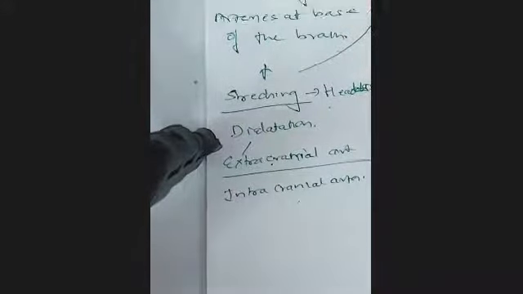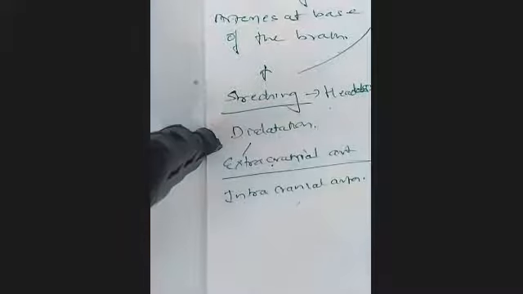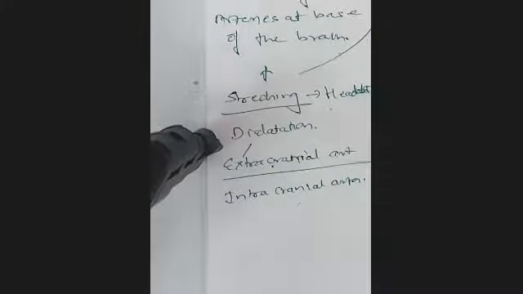Now another thing you have to understand is that there are two types of hemorrhages seen, extradural hemorrhage and subdural hemorrhage. In the extradural hemorrhage, we don't find any blood in the CSF, but it is mainly seen in the subdural hemorrhage. So subdural will be below the dura and extradural will be beyond the dura, lying between the dura and the bone.